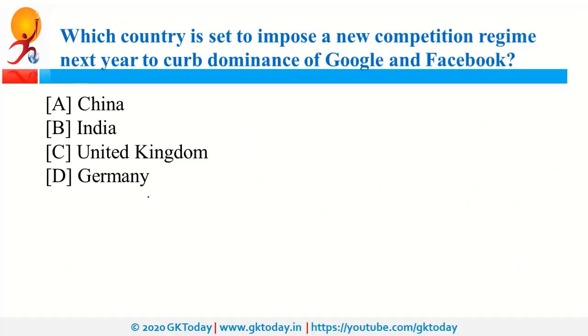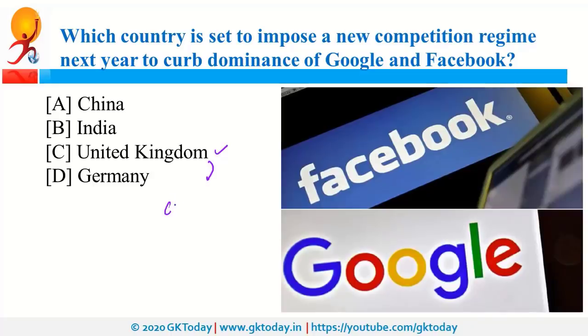Which country is set to impose a new competition regime next year to curb the dominance of Google and Facebook? So this was decided by UK. To be specific, it was decided by CMA. What is CMA? It is Competition and Markets Authority of UK. So it is the competition regulator in UK, like we have CCI, that is Competition Commission of India.